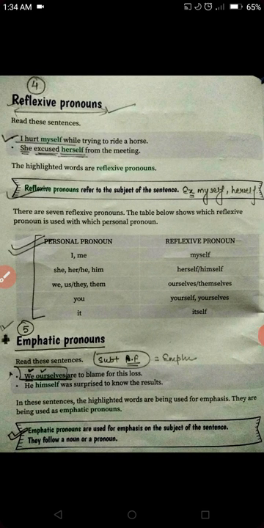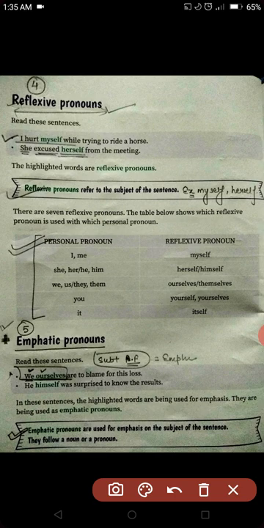Fourth type, reflexive pronouns, and fifth, emphatic pronouns. We will carefully read this because there is a very small difference between these two types of pronouns. Alright, reflexive pronouns refer to the subject of the sentence. I hurt myself, she excused herself. The words myself, herself, himself, ourselves, yourselves, itself, what are these?